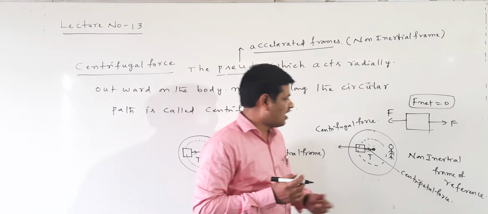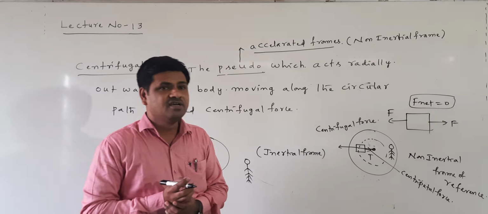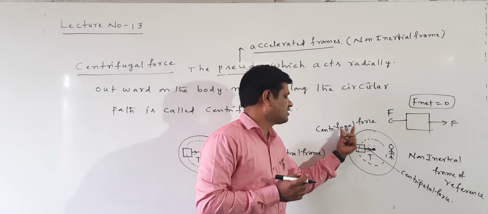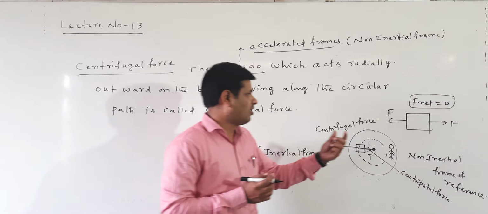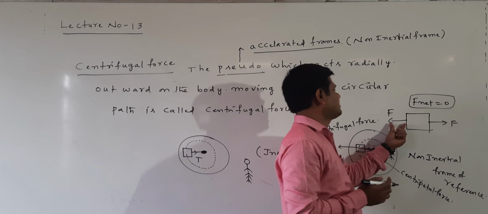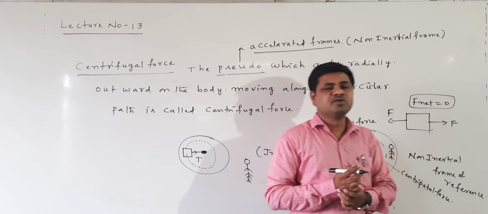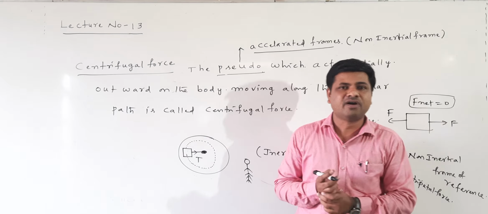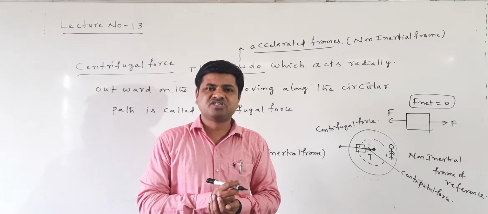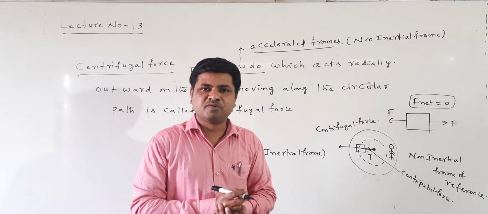In the non-inertial frame of reference, two forces are acting: one is the centripetal force, another is the centrifugal force. The centripetal force acts towards the center, the centrifugal force acts away from the center. Both have equal magnitude but opposite direction. That's the reason the net force acting on the body is 0. When the net force is 0, the body is at rest position. That's the reason the observer assumes the body is at rest.